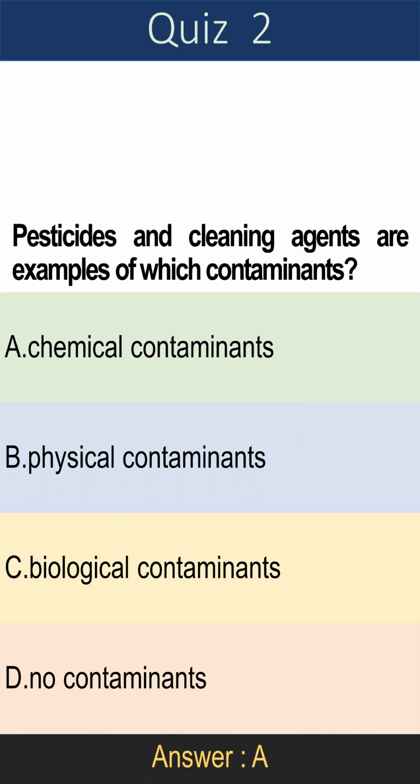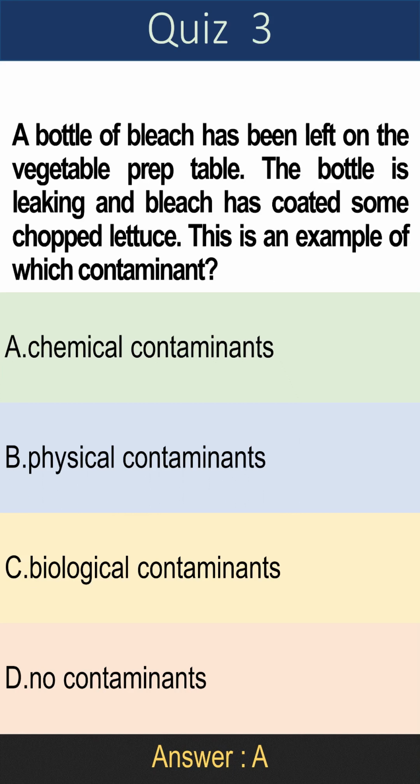Question 2. Pesticides and cleaning agents are examples of which contaminants? A. Chemical contaminants, B. Physical contaminants, C. Biological contaminants, D. No contaminants. Answer is A. Chemical contaminants.